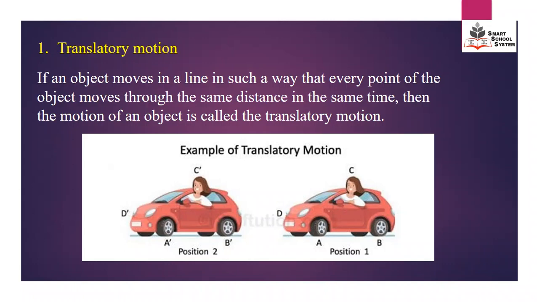Every point of the car, that is A, B, C and D, moves from its position to its new position, that is A bar, B bar, C bar and D bar. This type of motion is known as translatory motion, in which the whole body moves from one place to another place.